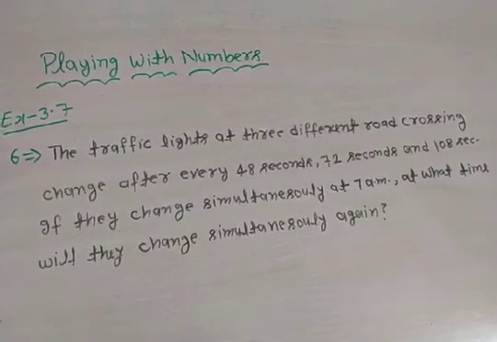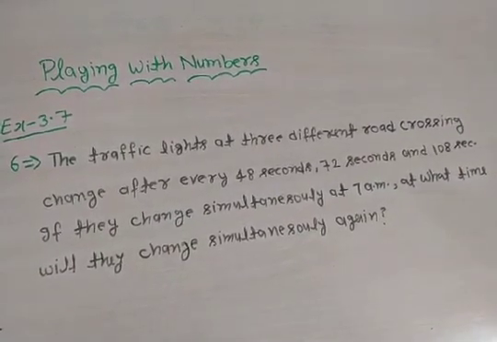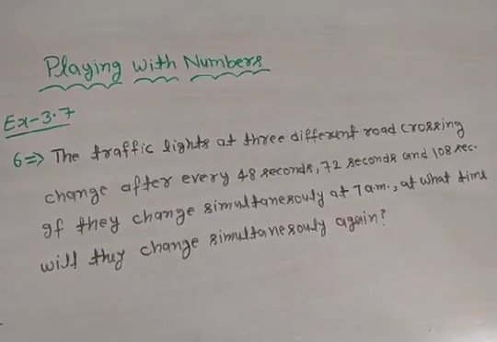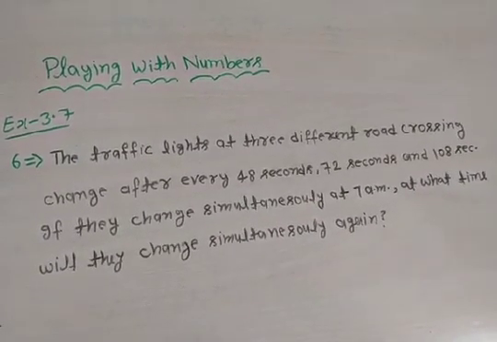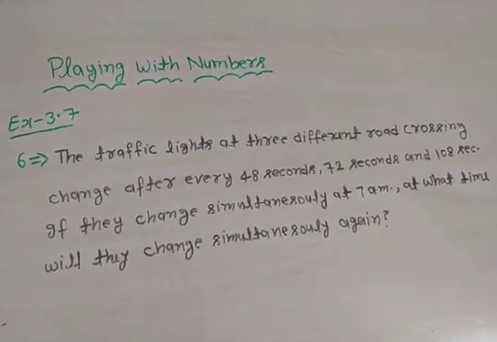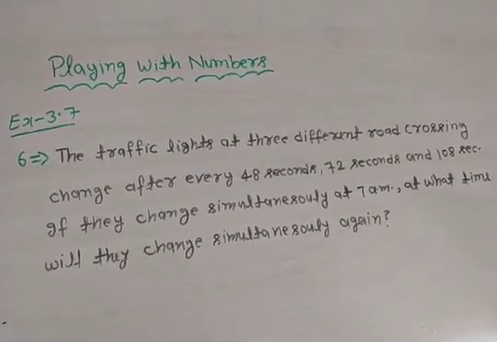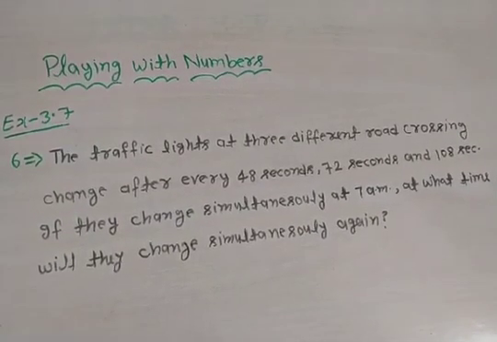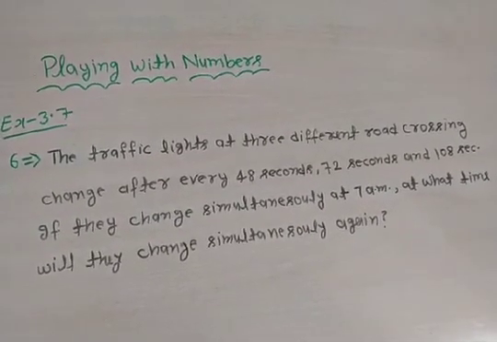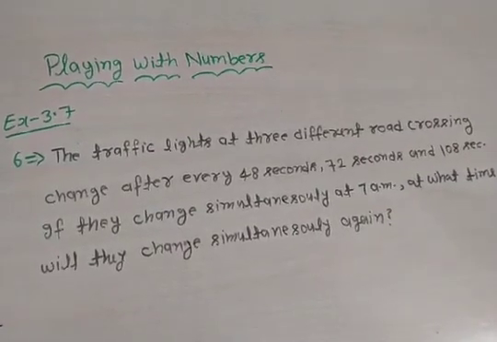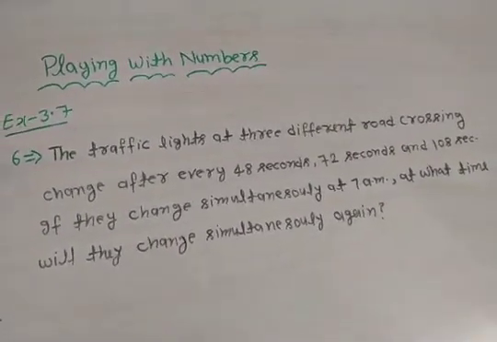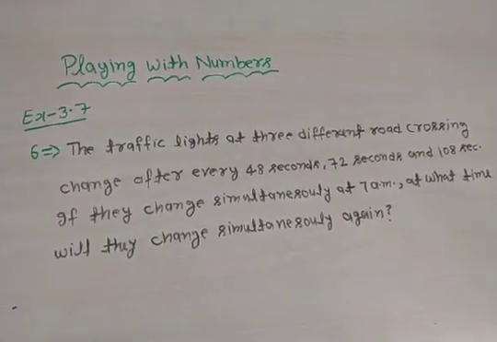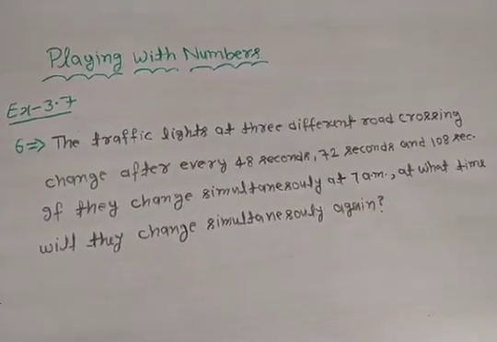Clear? And we add the LCM to 7 am. This is the required time. After we find the LCM of these numbers, this is our required time after 7 am. Okay, so let's see how to solve it. Clear? We find the LCM by the division method.